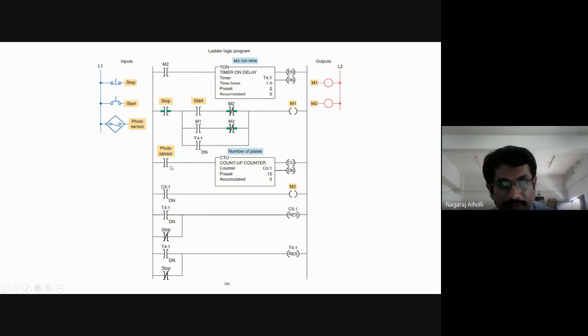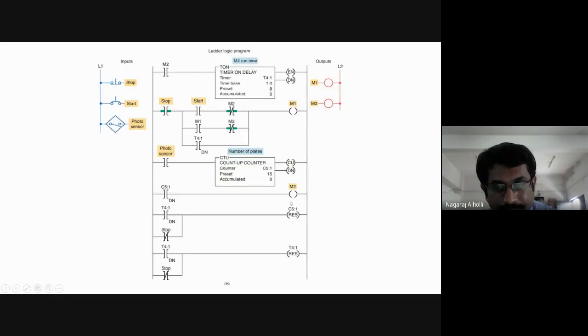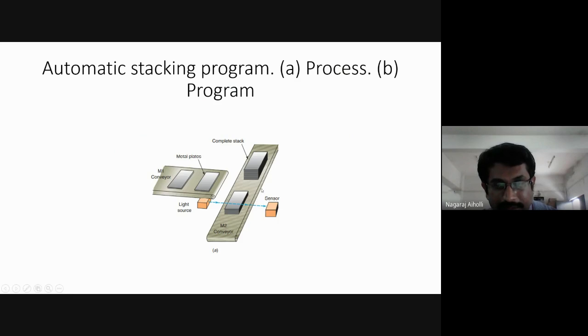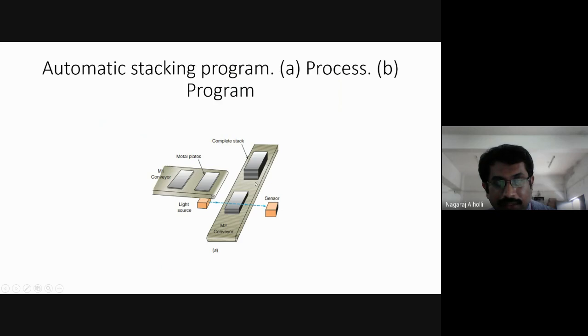Because of this the photosensor is energized, and the up counter will count. It will count from 0 to 15. How many plates is it counting? A total of 15 plates. As it counts a total of 15 plates, the DN bit will become equal to 1. As the DN bit becomes equal to 1, C5:1 DN, M2 is energized. This is for the photosensor up counter. Because of the done bit, M2 is energized. That is here. This M2 conveyor is energized because of the up counter.